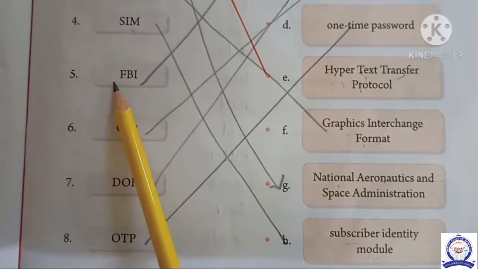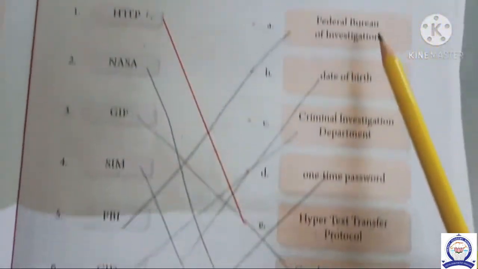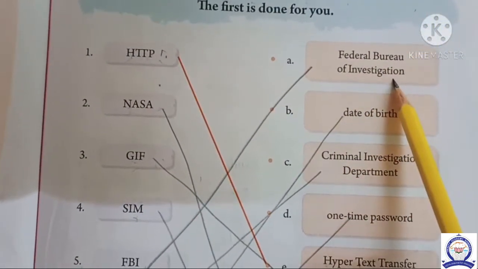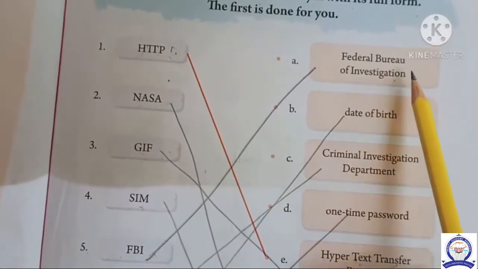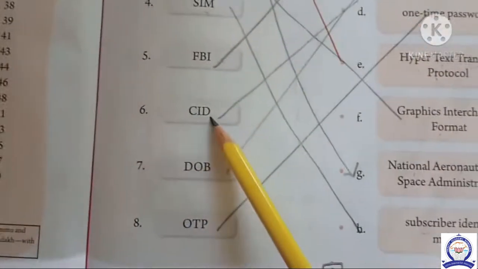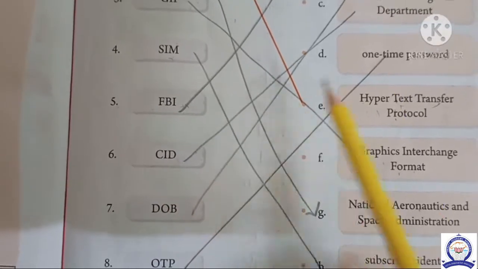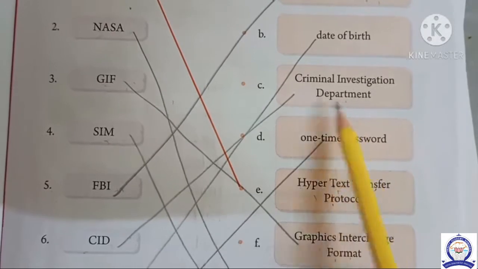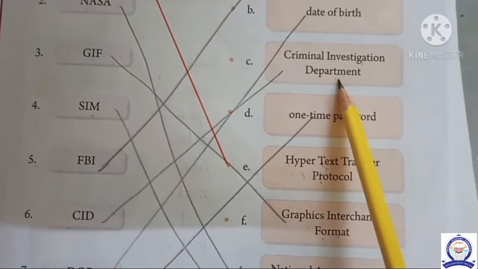Fifth one is FBI. FBI means Federal Bureau of Investigation. Again see here, FBI means Federal Bureau of Investigation. Sixth one is CID. CID means Criminal Investigation Department.